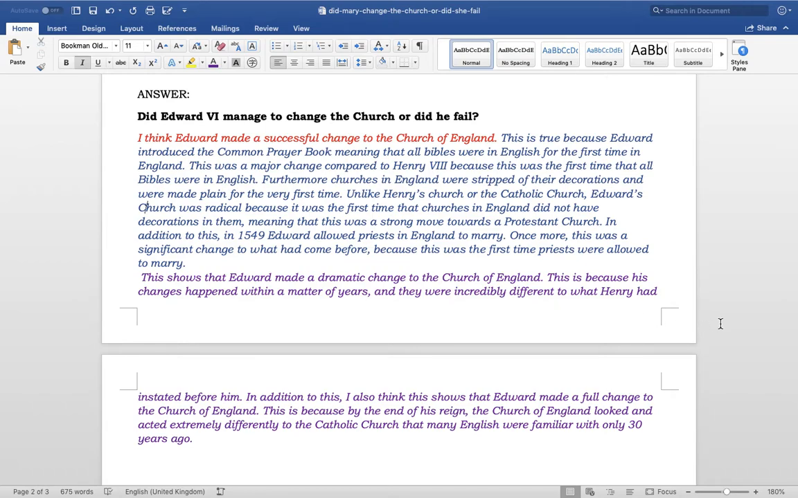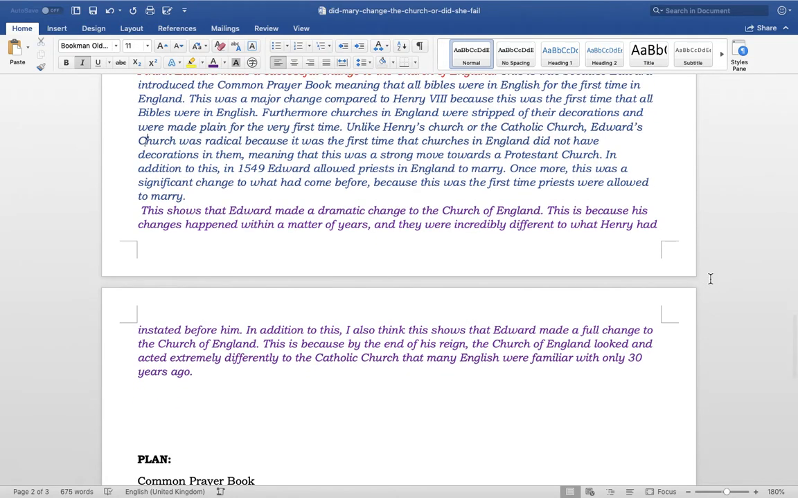In addition to this, in 1549, Edward allowed priests in England to marry. Once more, this was a significant change to what had come before because this was the first time priests were allowed to marry. Can you see how all the time there I'm really linking it back to what had come before to show the change, okay?